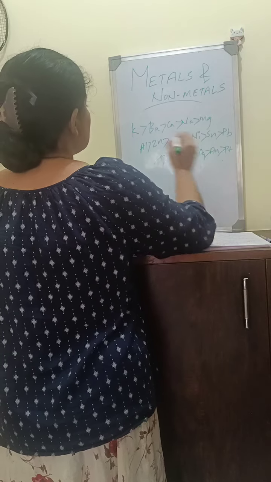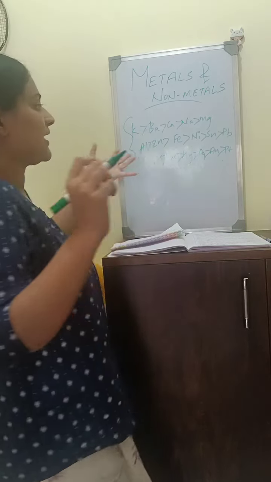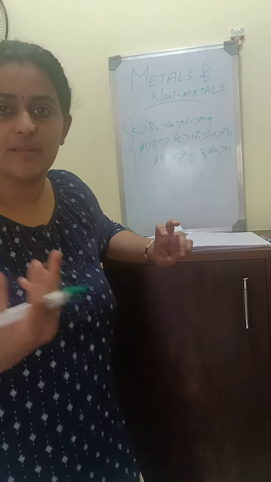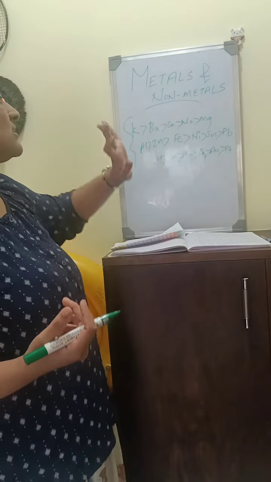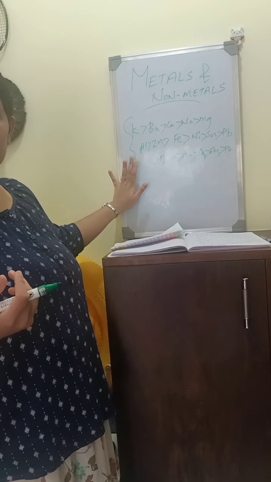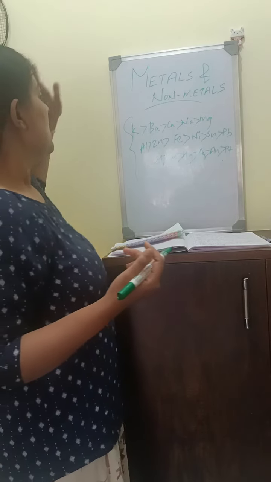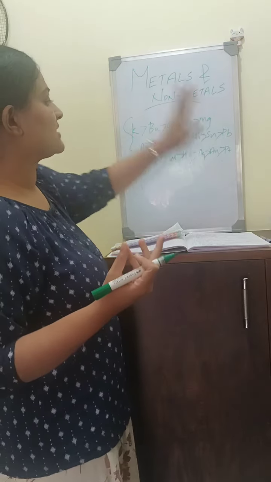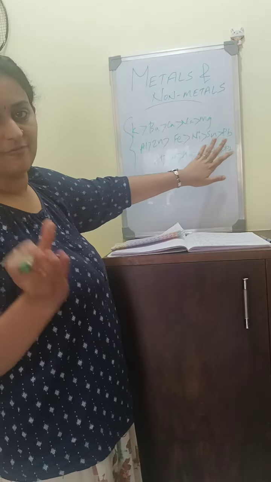We need to learn this series by heart because it is very important when we are dealing with the chemical properties of the metals, especially in displacement reactions. So this is the reactivity order of the metals. Potassium is the most reactive metal, whereas platinum is the least reactive metal.